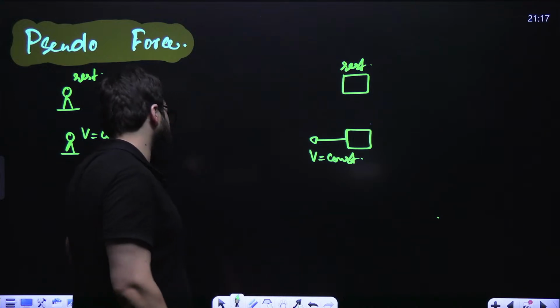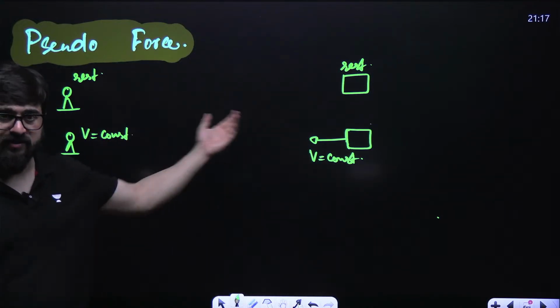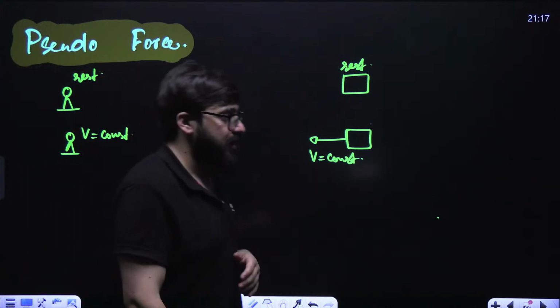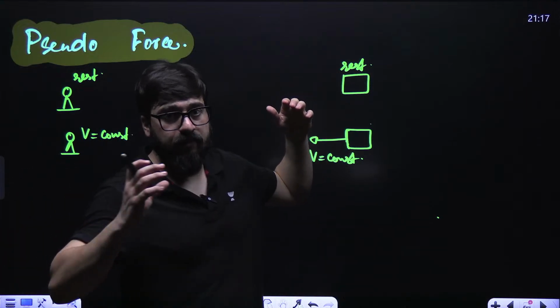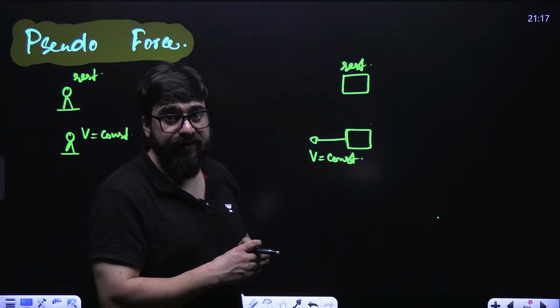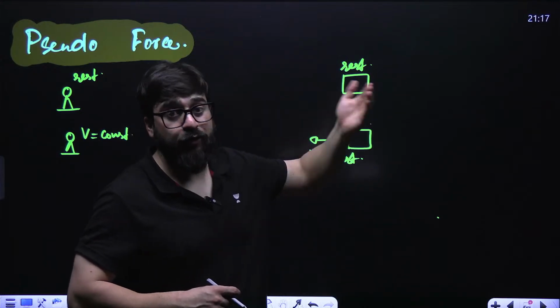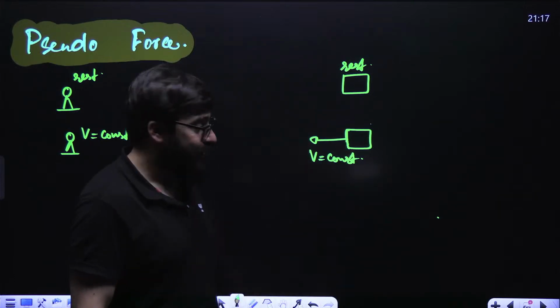Velocity of A, velocity of B. You can say velocity of B with respect to A, that is VB minus VA. You can imagine it sometimes: you place something at a very large distance, then you come in the car, and it will feel that the block is coming towards you, but in reality, the block is at rest.